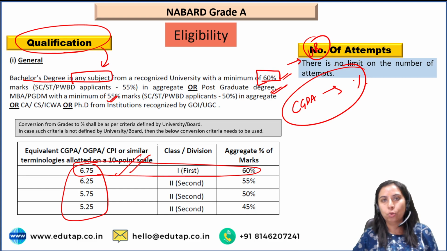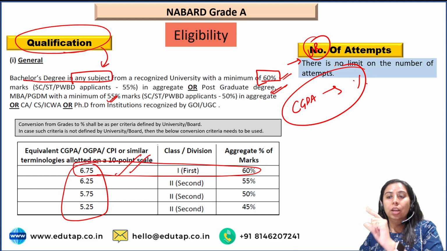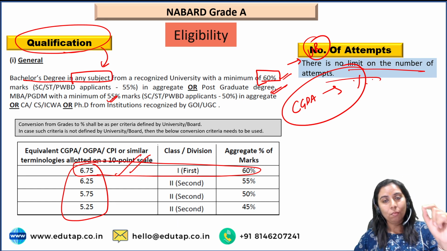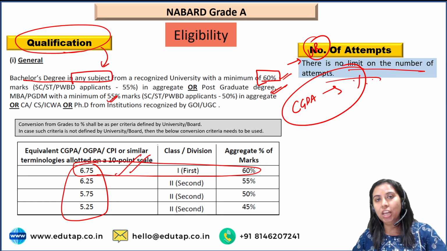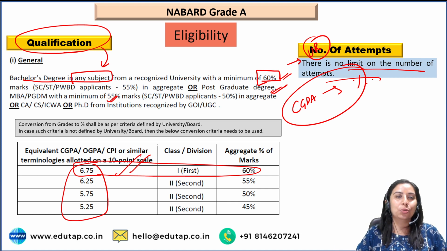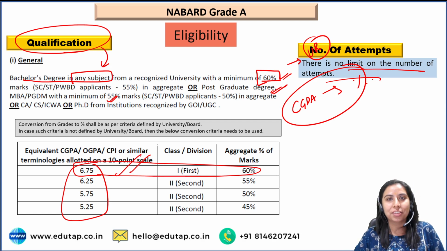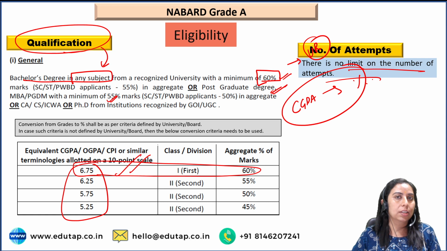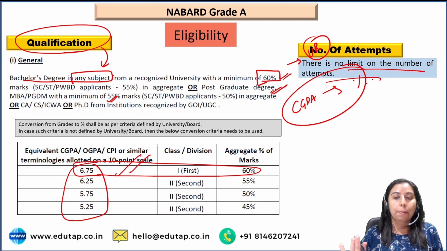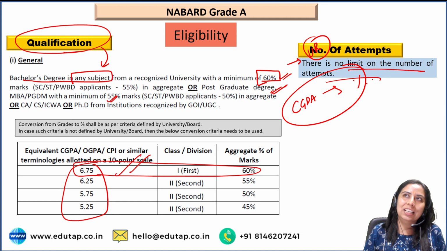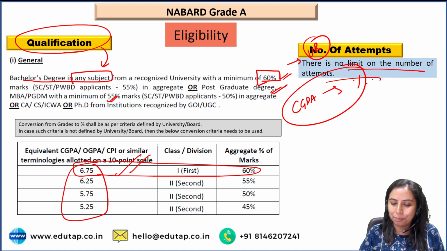One last thing I'd like to mention is the number of attempts. You'll be surprised to know there is no limit on the number of attempts. Until you attain the age of 30, you can give as many attempts as you can, which precisely means we do not want you to give so many attempts. We want you to clear the examination pretty soon if you're a sincere candidate, and you clear also. There are many people who have cleared this examination soon, so there is no bar on the number of attempts you can take. Okay, so do not save your attempt, thinking that I'll not waste my attempt. There is no bar here.